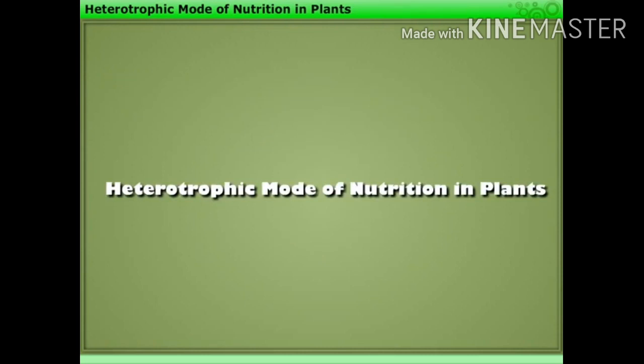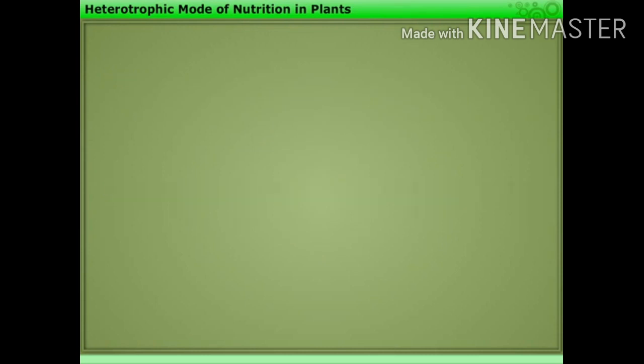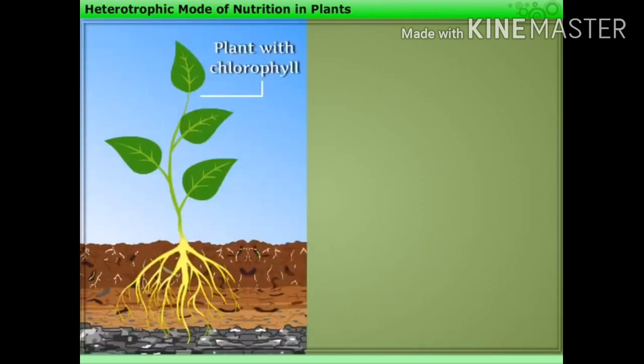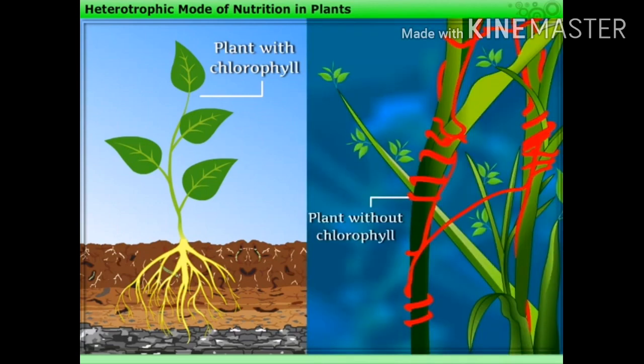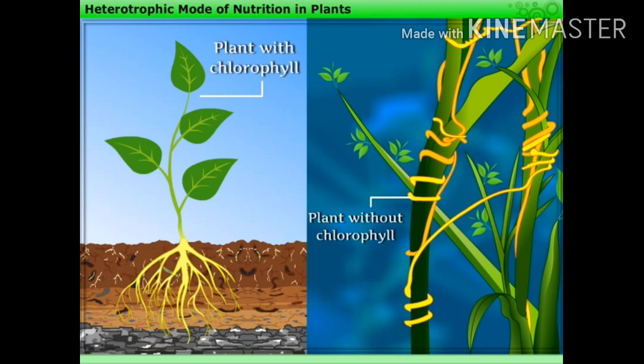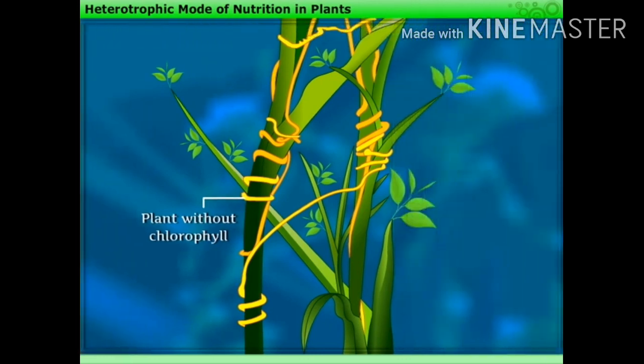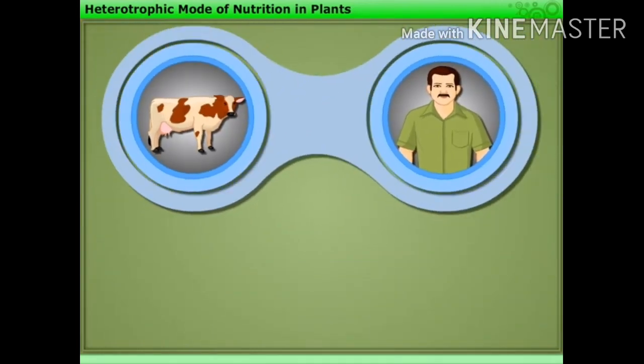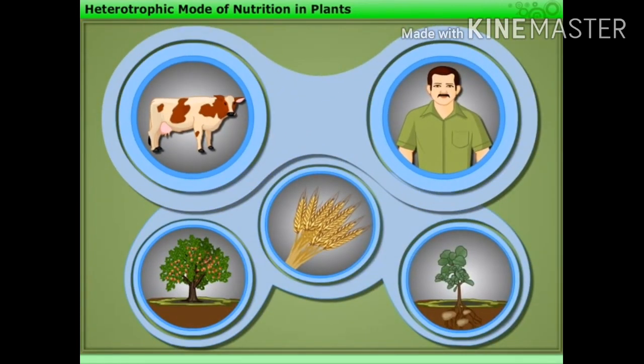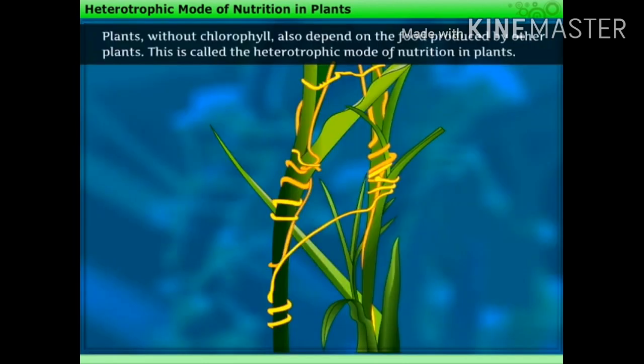Heterotrophic mode of nutrition in plants. We know that green plants have chlorophyll, but there are some plants which do not have chlorophyll, so they cannot synthesize their food. Now, you will wonder, how do such plants survive? We know that heterotrophs, namely humans and animals, depend on plants for their food. Similarly, plants without chlorophyll also depend on food produced by other plants. This is called the heterotrophic mode of nutrition in plants.